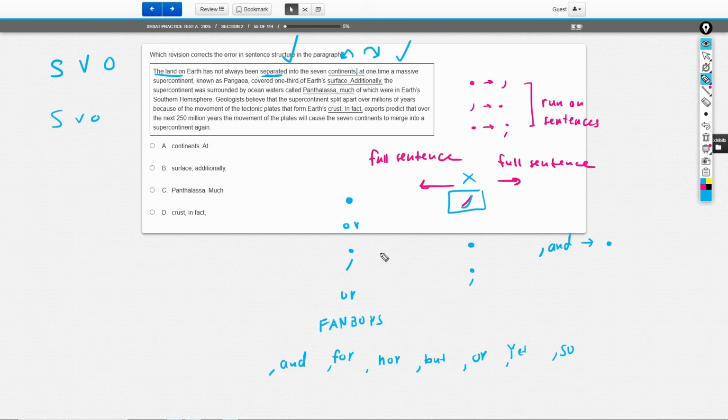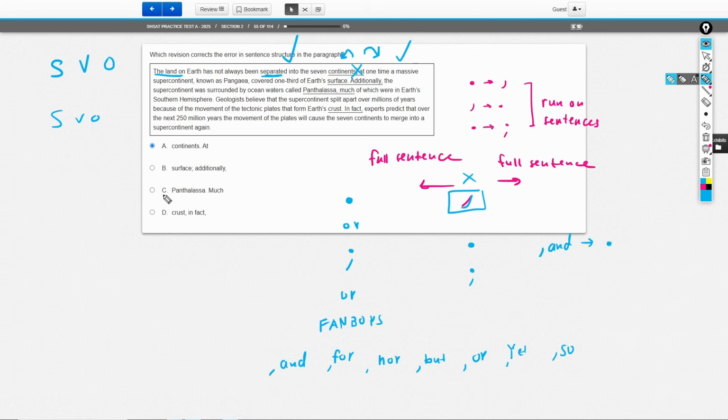In this case, we don't have one of these FANBOYS or one of these conjunctions with or before that comma. So as a result, this is grammatically incorrect. And the way that we correct this is by changing that comma into a period or into a semicolon, or by attaching one of these conjunctions in front of it to turn it into a period. So that's why choice A is the correct answer, okay?